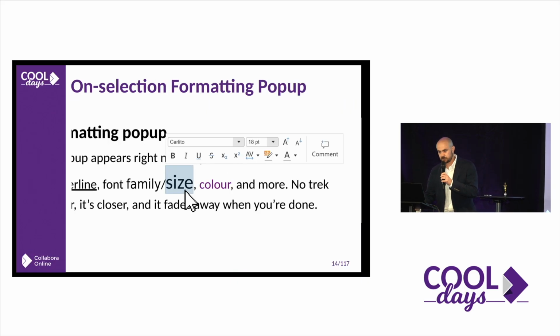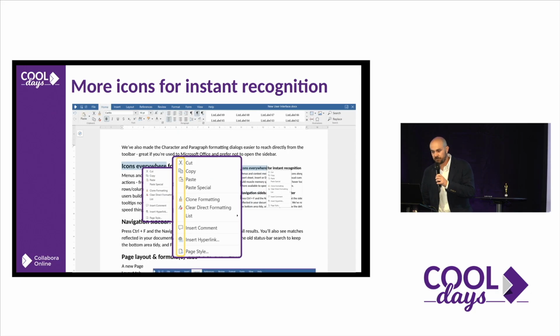I think it's great. Then we have all the things that used to be in Collabora. You are probably using this. When you're selecting a specific part of the text, you can do the most frequent things on that piece of text, like highlighting, bold, insert a comment, things like that. So that's great. You don't need to go up to the notebookbar or the menu bar. Then we have icons. Yes, icons. Users love icons. It's easy to follow what you want to do. If you see a scissor, you know that you want to cut or things like that, right? So yes, we have icons now, and users love it.